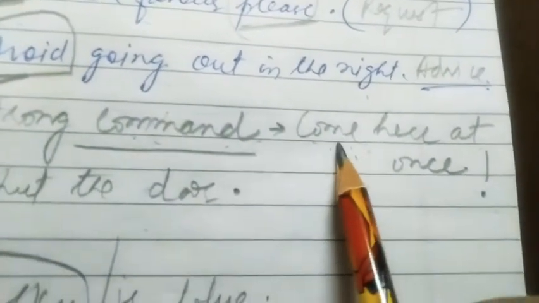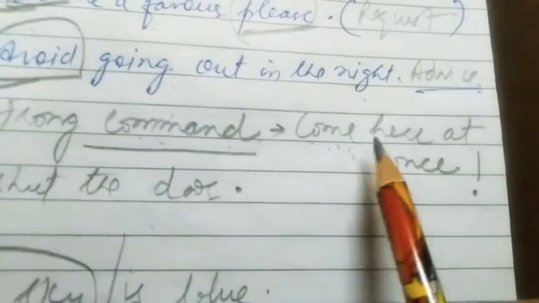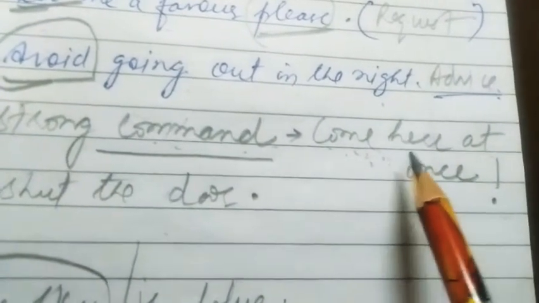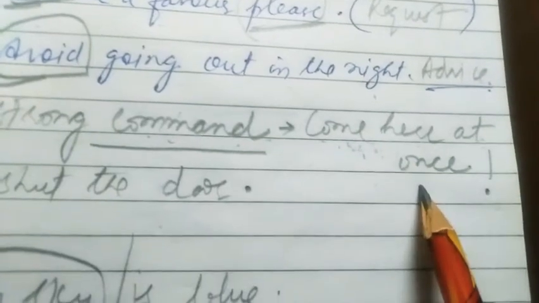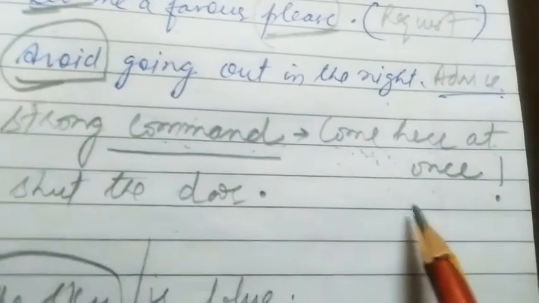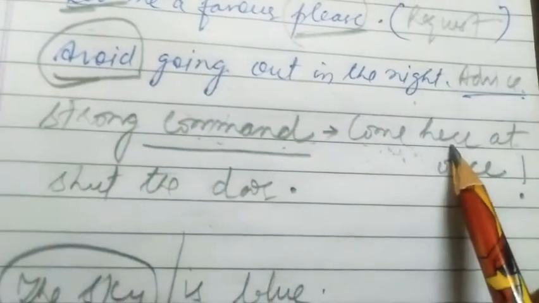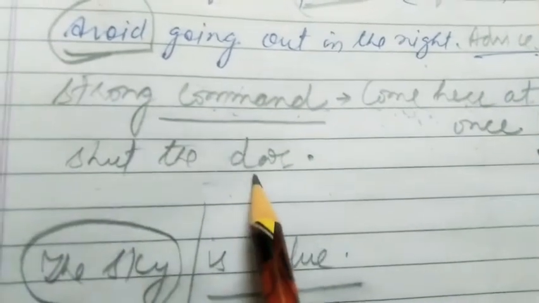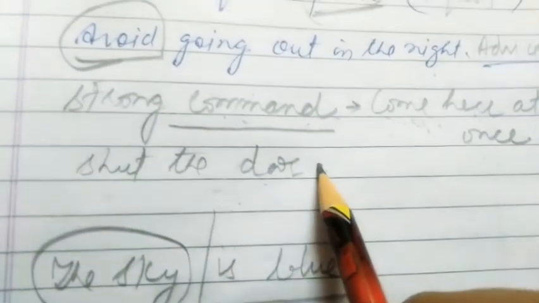This is a strong command when we lay more stress while asking the other person to do something. Come here at once, or come here right now, or do this right now. So this is a strong command. If I say just come here or shut the door, then it is a normal command.